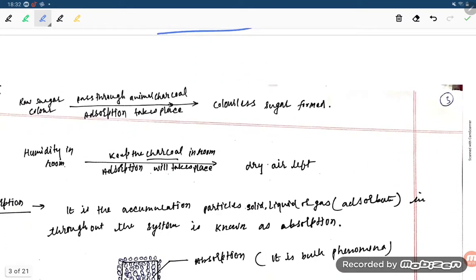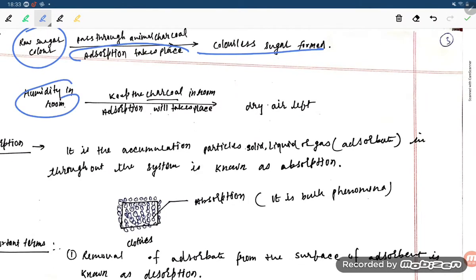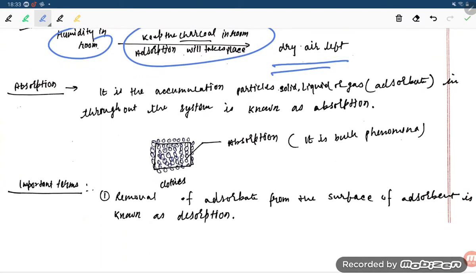Next example, raw sugar. Raw sugar is almost black in color. If you add animal charcoal, it will become colorless. Humidity: if your room is very humid and you add charcoal, it will become dry.